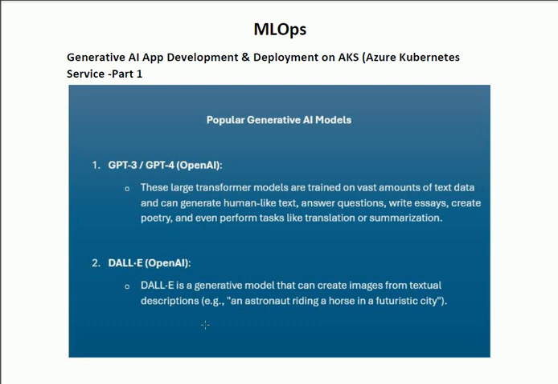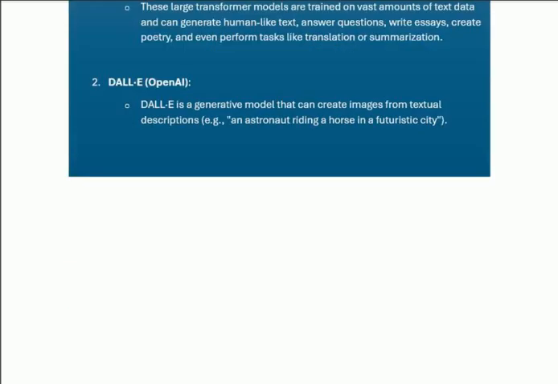We give the text, and the app will create the image according to our text. When we want to generate an image from text, we shall use a prompt like, astronaut riding a horse in futuristic cities.